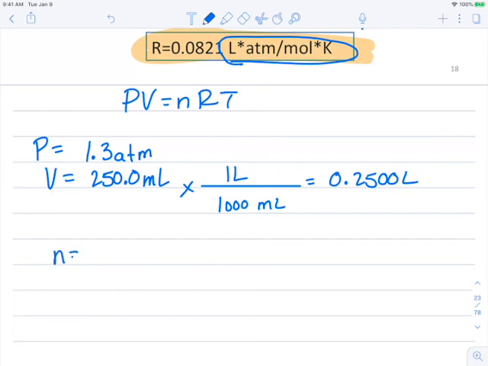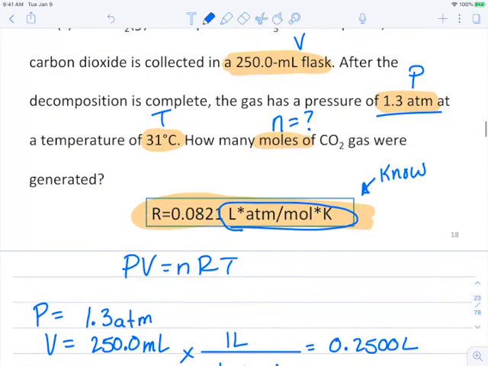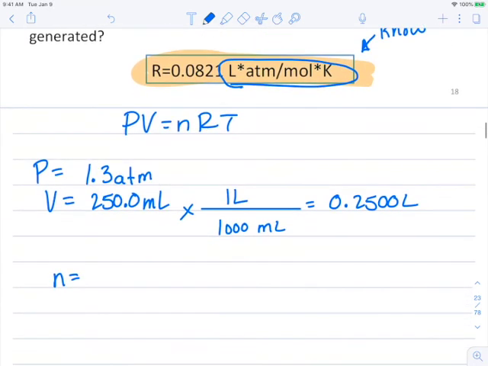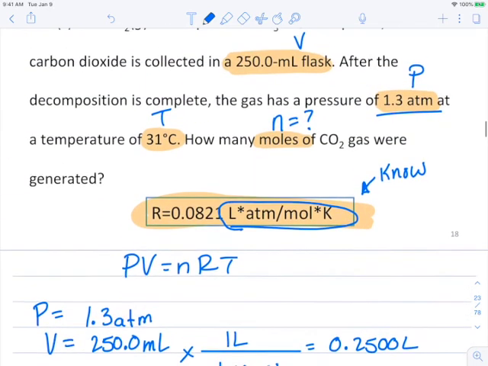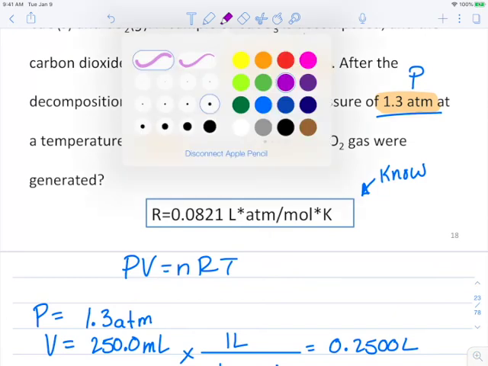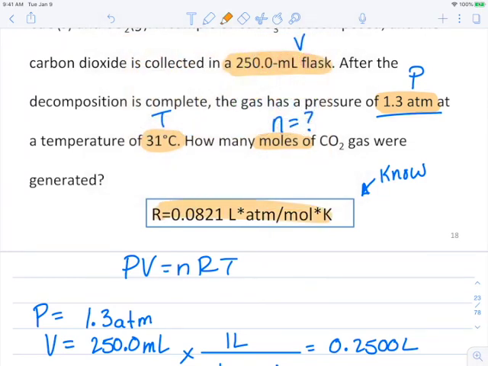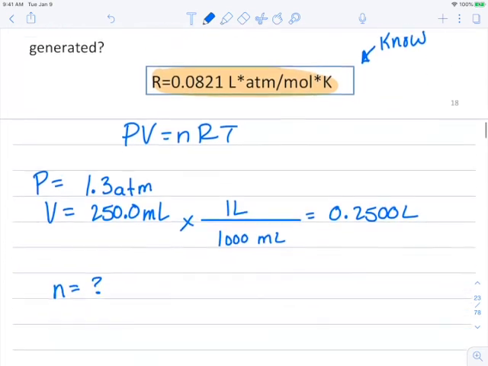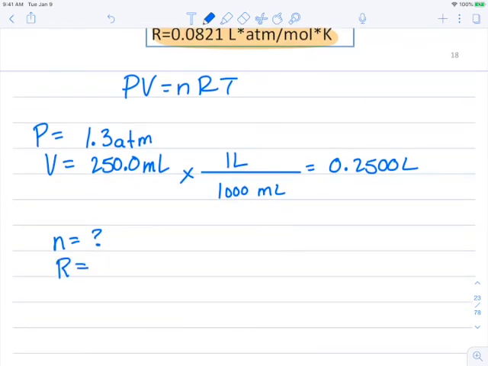All right, so next up is N. And we didn't know what N was, so I'm going to put N equals a question mark. We don't know yet. All right, so next up, we have our R value. Our R value is 0.0821, and that's liters times atm over moles times Kelvin.